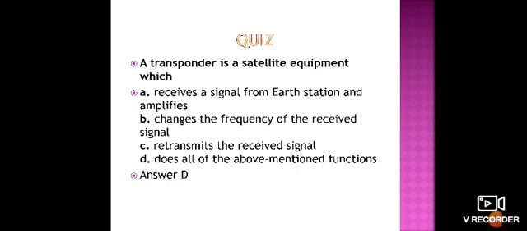That means it changes the frequency of the received signal, and it also retransmits the received signal. Why? Because whenever it is converted to 4 gigahertz, that is retransmitted to the earth station. So that means it does all of the above mentioned functions. This is the correct answer for a transponder. Clear? Next question. A geosynchronous satellite.